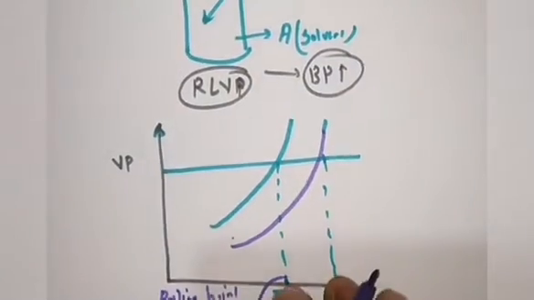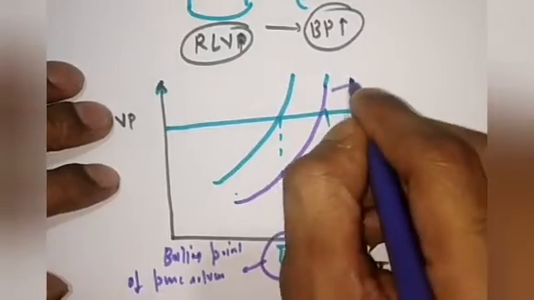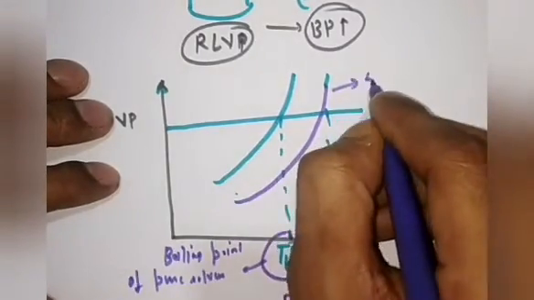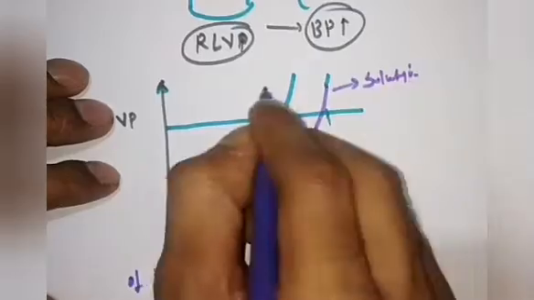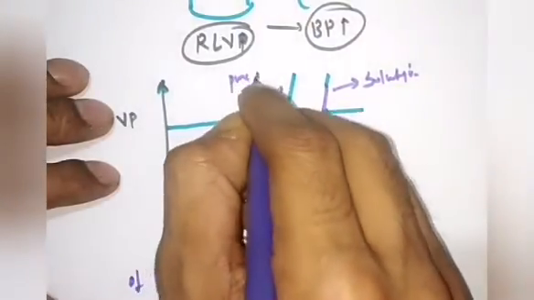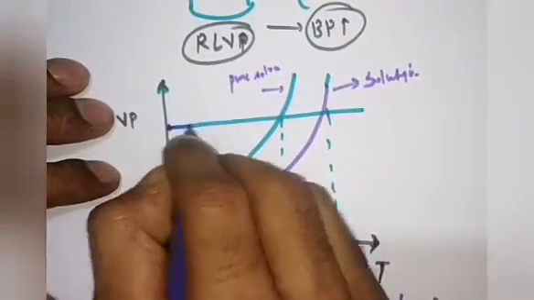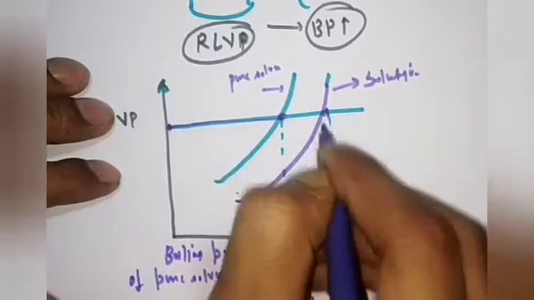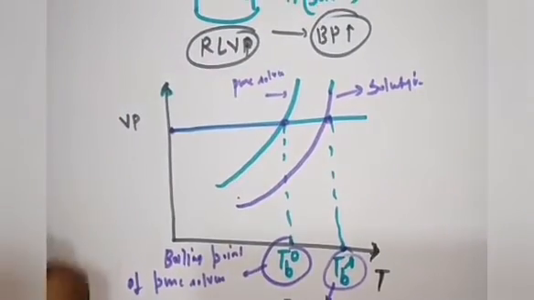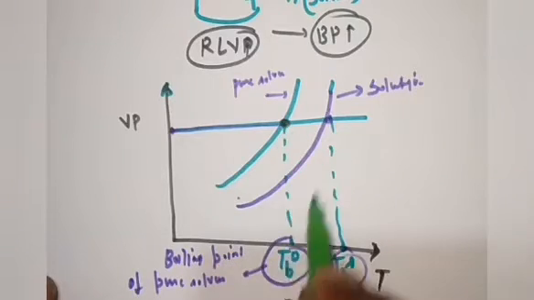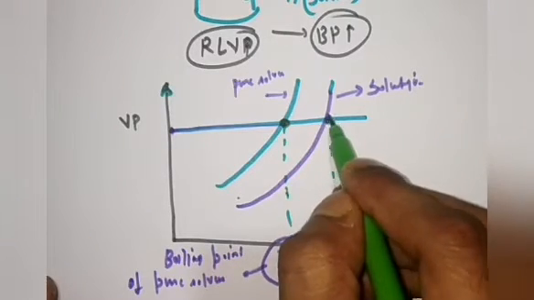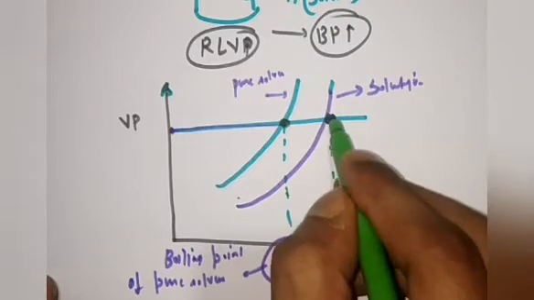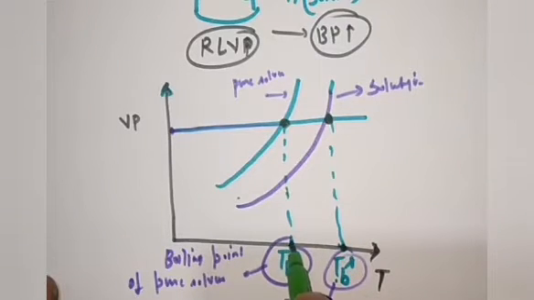Okay, so if you will see the graph, so you can conclude from here, this is the graph of solution and this is the graph of pure solvent. If you are keeping the pressure constant, already I have told you, if you are going to correlate the property of a solution, then definitely either you have to keep pressure constant or you have to keep the temperature constant. So I am just keeping the pressure constant. So if you will see over here, then the boiling point of the solution is more as compared to boiling point of the pure solvent. Why?